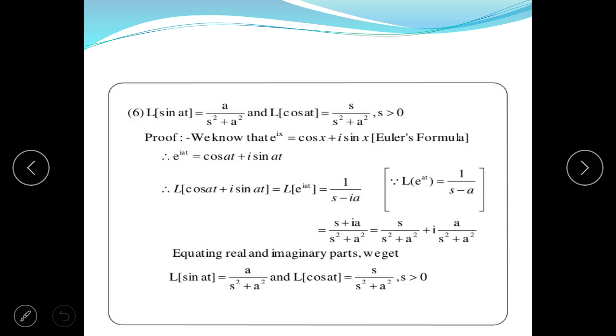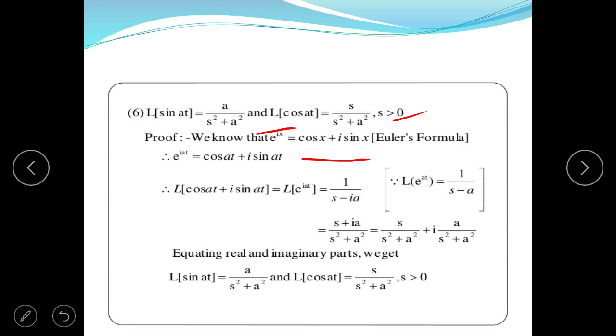In example 6, the Laplace transform of sine at should be equal to a upon s square plus a square, and the Laplace transform of the function cos at should be equal to s upon s square plus a square for s greater than 0. We know that e to the power iota x is equal to cos x plus iota sin x from Euler formula.